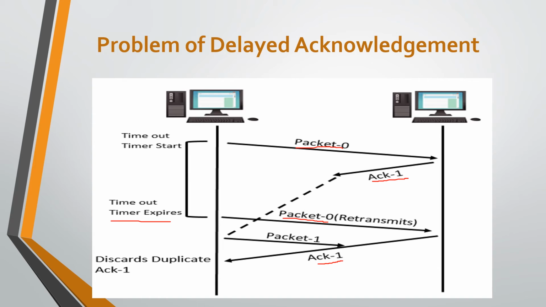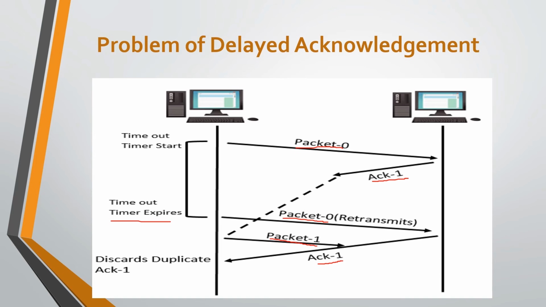Here two acknowledgements reach the sender: the first due to the delayed acknowledgement, and the second due to the retransmission. When the first acknowledgement reaches the sender, the sender sends the next data packet with sequence number 1 from the sender to the receiver.